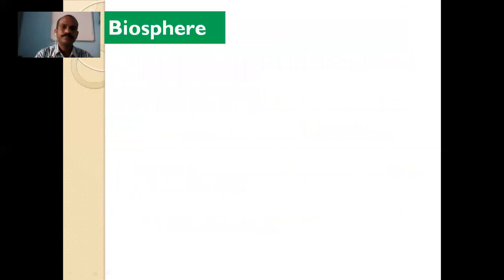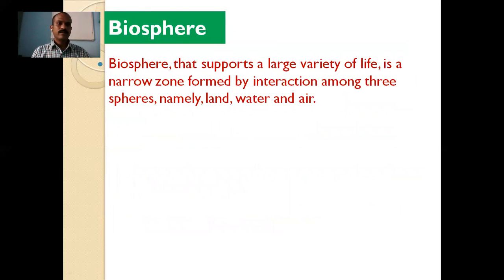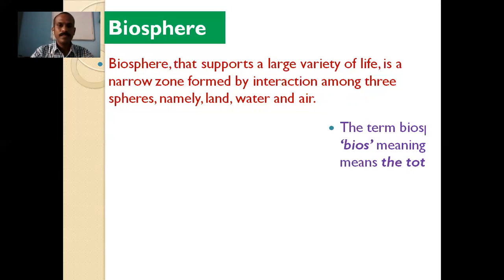Then the biosphere, the next realm of the environment. The biosphere, which supports a large variety of life, is a narrow zone formed by interaction among three spheres, namely land, water, and air. So the biosphere is that sphere of the environment in which all the living organisms are found.